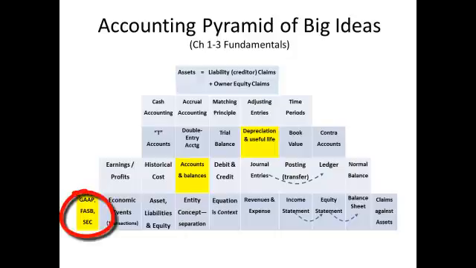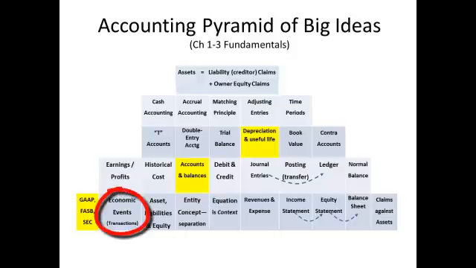GAAP, FASB, SEC. GAAP are the rules of accounting to produce financial reports, generally accepted accounting principles. FASB is the private group that develops the rules, the Financial Accounting Standards Board. The SEC is the government agency that oversees the reporting for publicly held companies. They delegated the accounting rulemaking duty to the FASB.